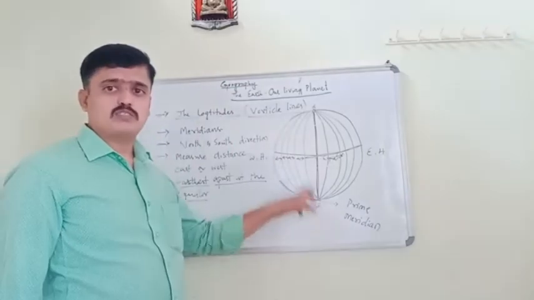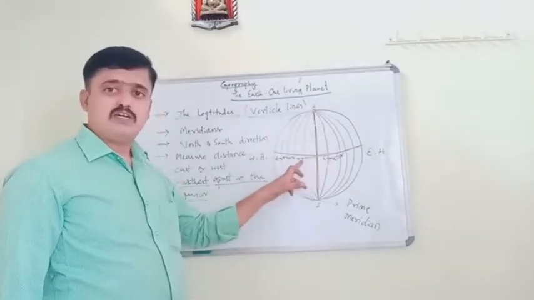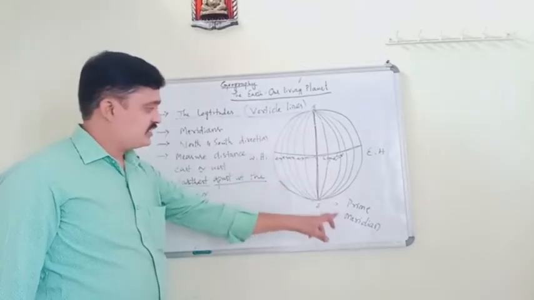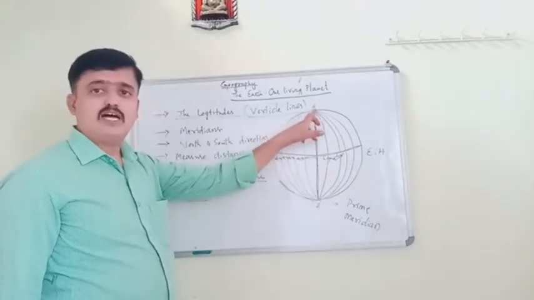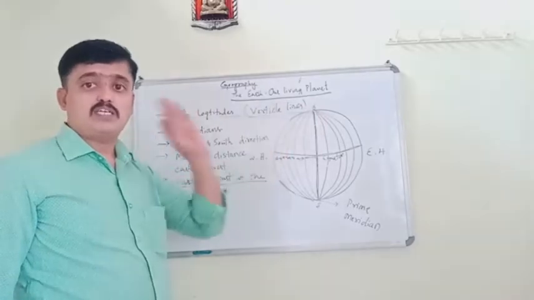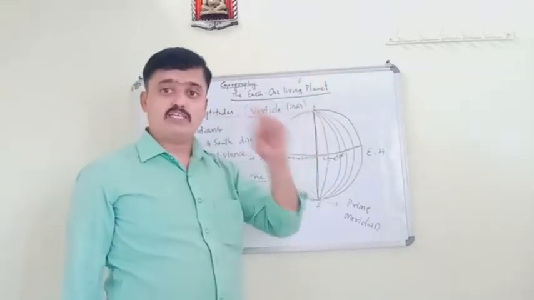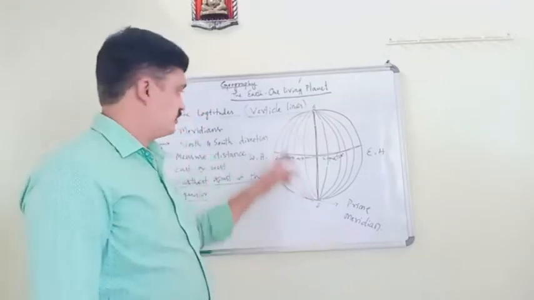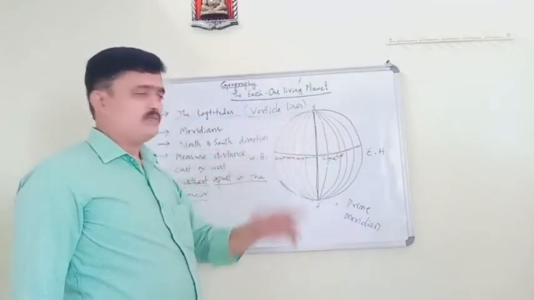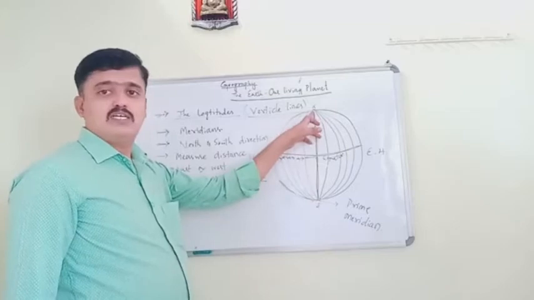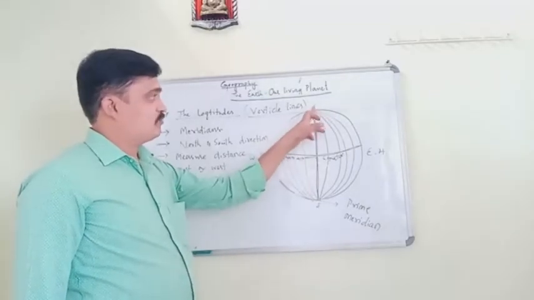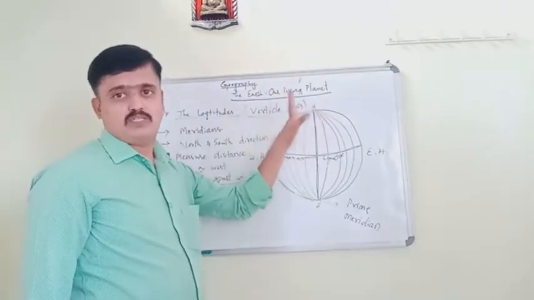Longitudes are farthest apart at the equator, and these lines meet at the poles. Longitudes meet at the poles, but latitudes never meet because they are parallel to one another. They are farthest apart at the equator, but at the poles they meet.